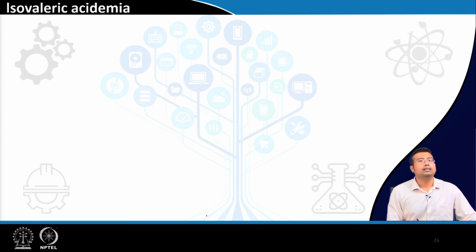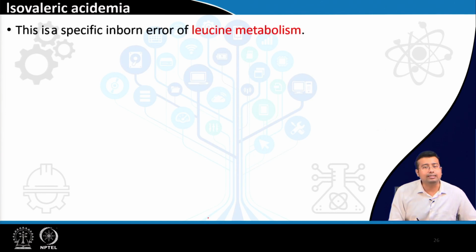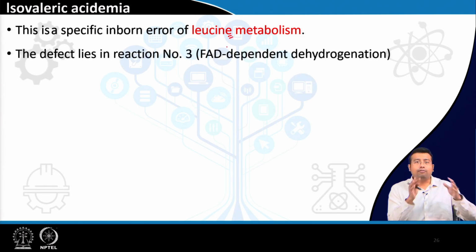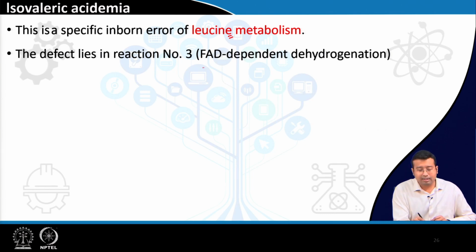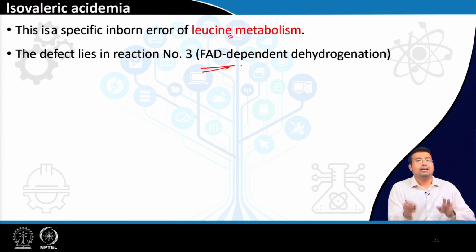After MSUD, there is isovaleric acidemia, which is a specific inborn error of leucine metabolism. The first 3 reactions were common: the first was transamination, the second was dehydrogenation, and the third one was FAD dependent dehydrogenation. The problem lies in reaction 3 of leucine metabolism.